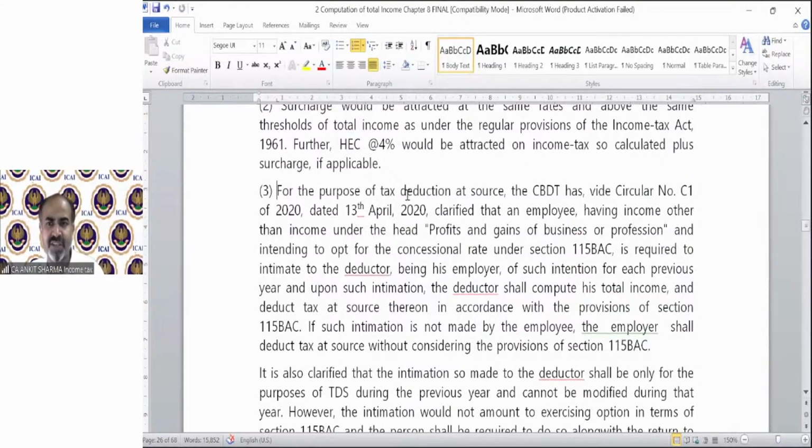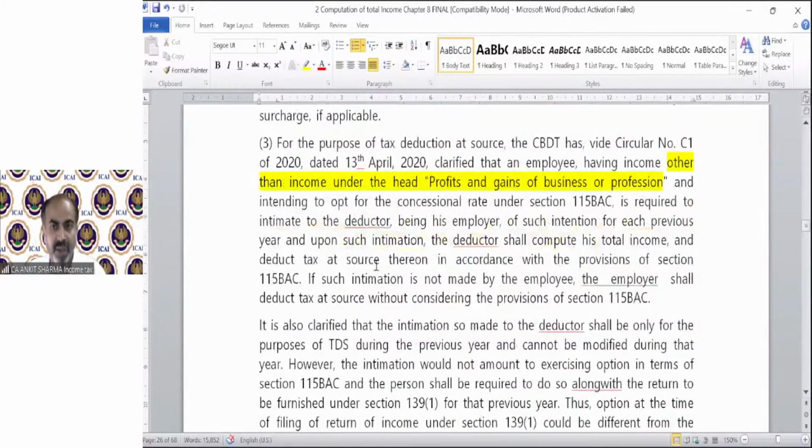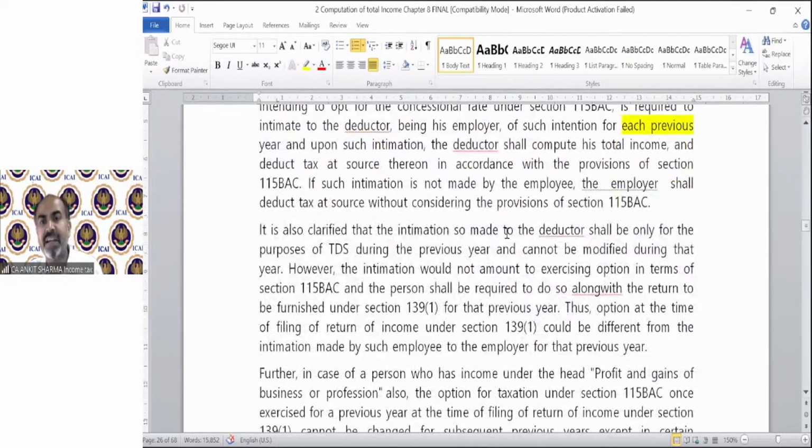For the purpose of tax deduction at source, the CBDT's circular provides that an employee having income other than PGBP, that is, if you do not have any profit and gain income, only salary income, and intending to opt for the concessional rate under section 115 BAC, is required to intimate to the deductor, being his employer, of such intention for each previous year. Upon such intimation, the deductor shall compute his total income according to the intimation given by him. It is also clarified that the intimation so made to the deductor shall be only for the purpose of TDS during the previous year and cannot be modified during that year.